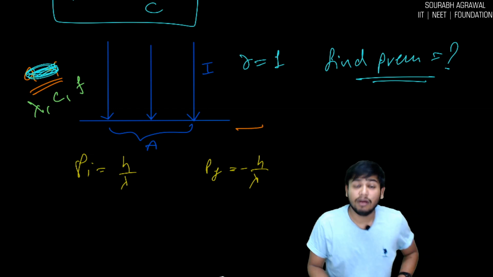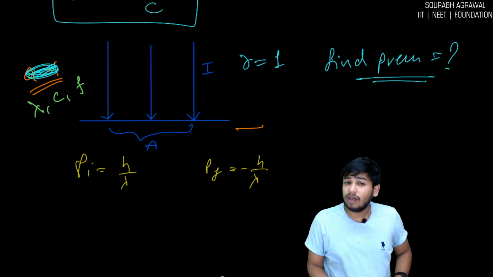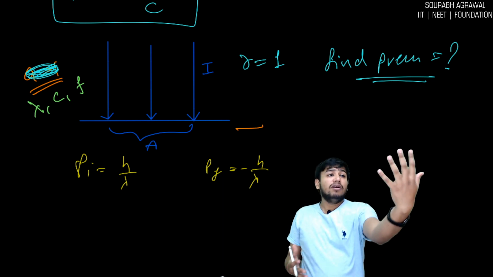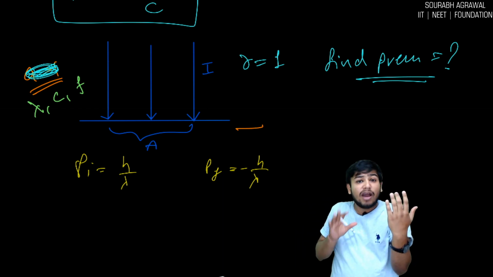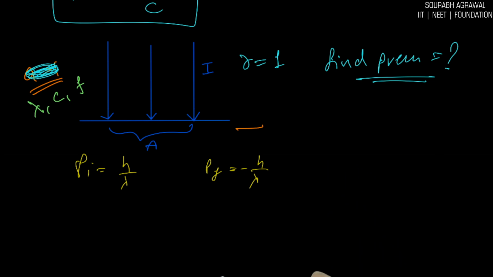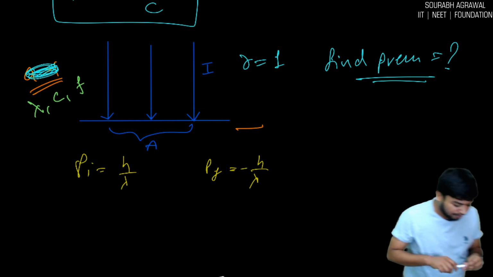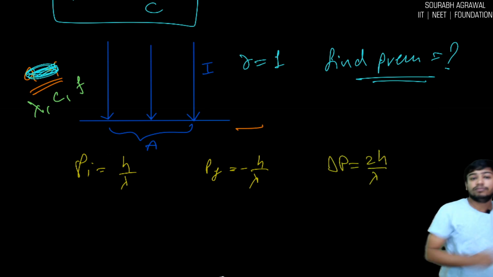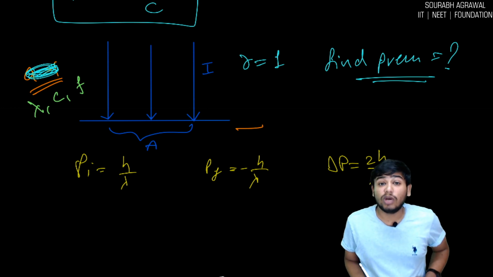So what I am doing? Minus sign. Are you getting my point? So what will be the change in momentum? H by lambda plus h by lambda. It will be 2h by lambda. Now change in momentum is 2h by lambda.